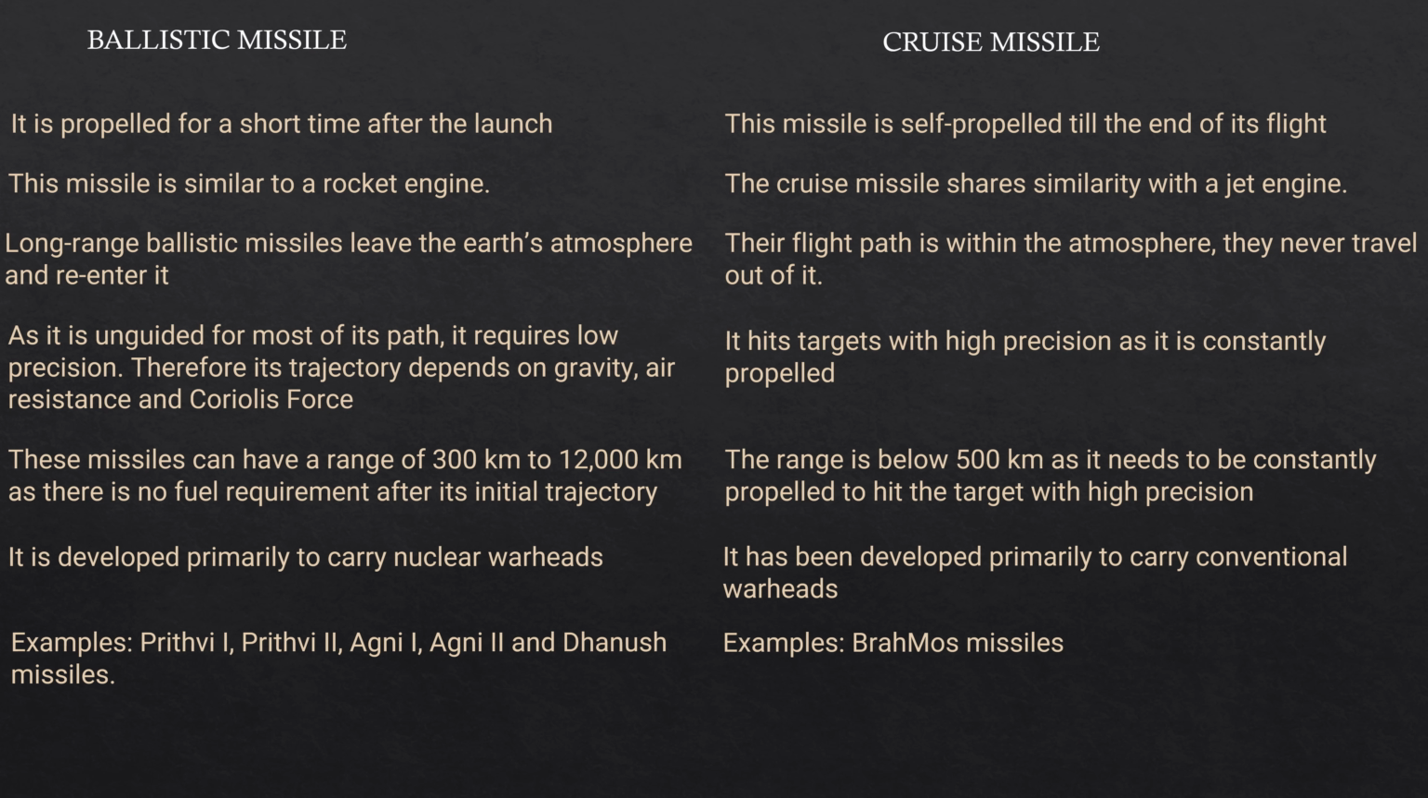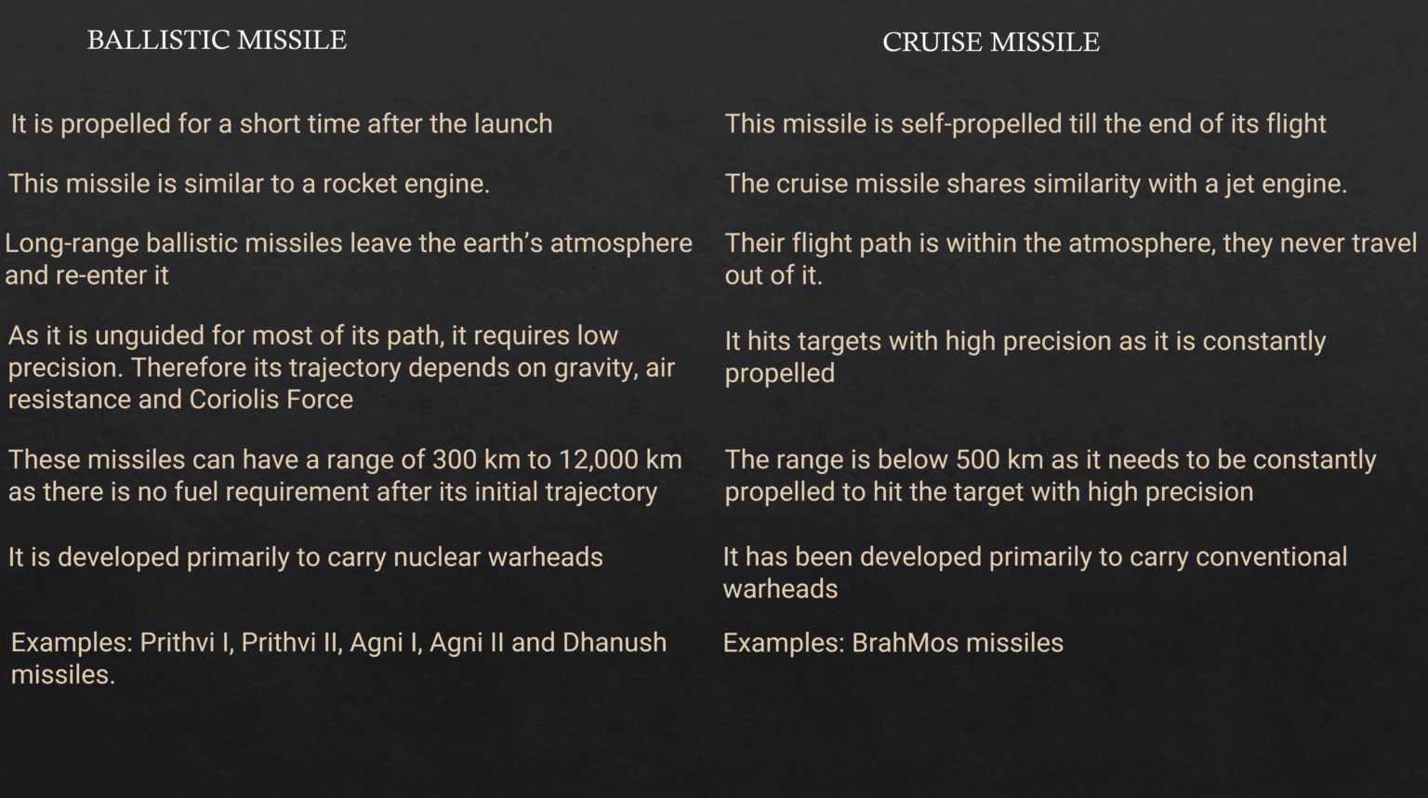Ballistic missile is propelled for a short time after the launch. Cruise missile is self-propelled till the end of its flight. Ballistic missile is similar to a rocket engine. Cruise missile shares similarities with a jet engine. Long-range ballistic missiles leave the Earth's atmosphere and re-enter it. Cruise missiles, their flight path is within the atmosphere and they never travel out of it.